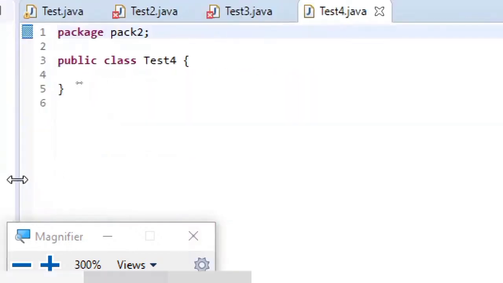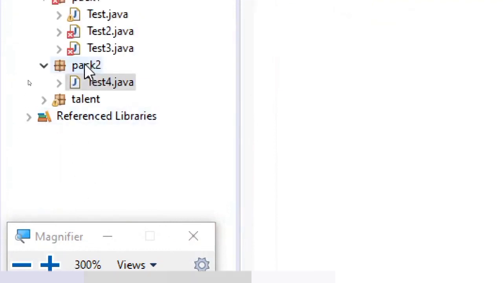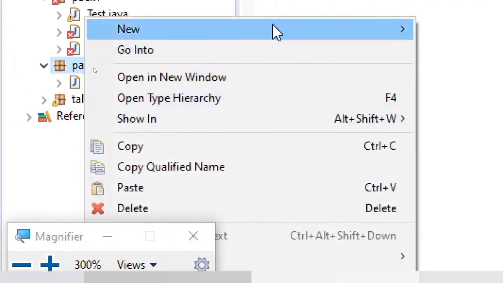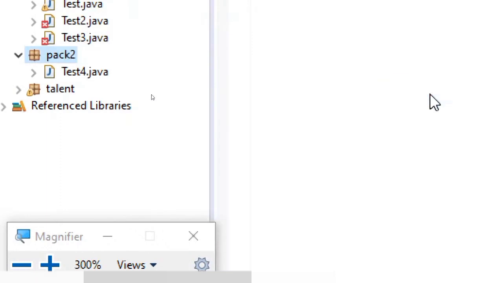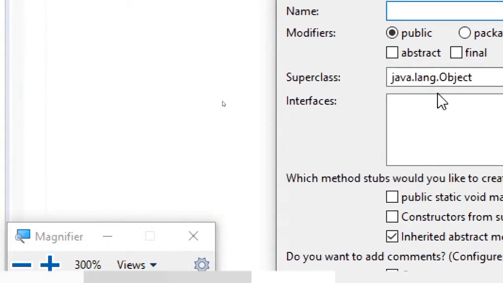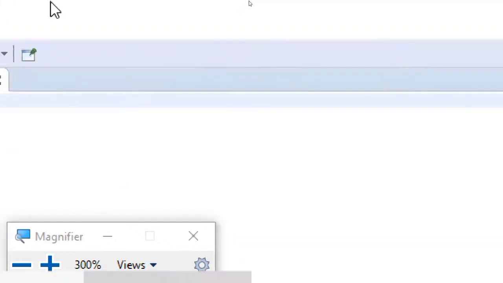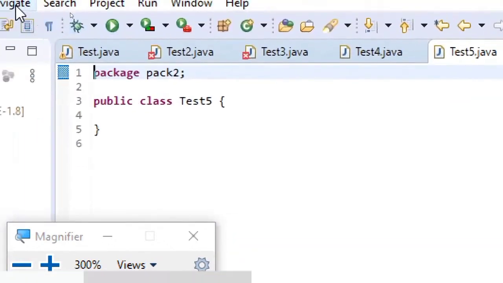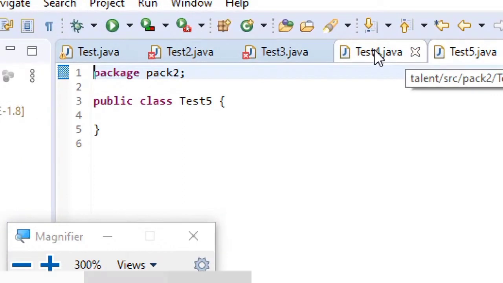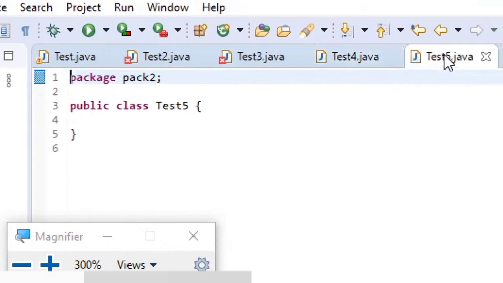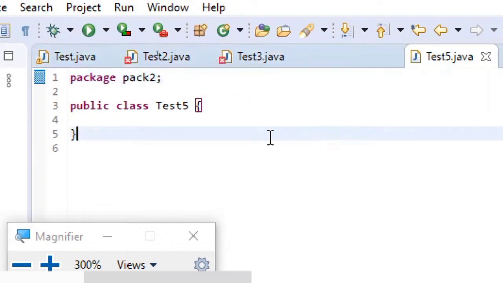So test4 is created, and one more class I will create, test5. So two more classes I just created, but observe the difference. Here test4 and test5 are the classes in pack 2, that is package 2, whereas test, test2, and test3 are part of this